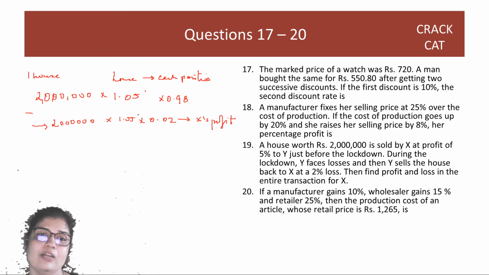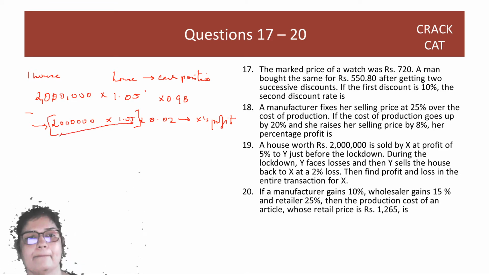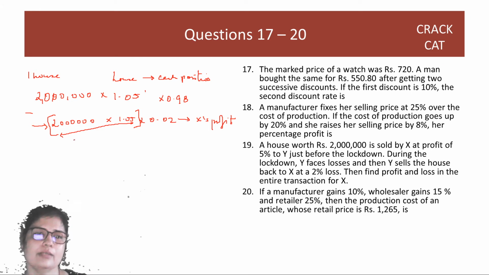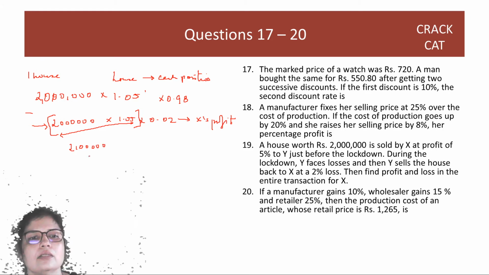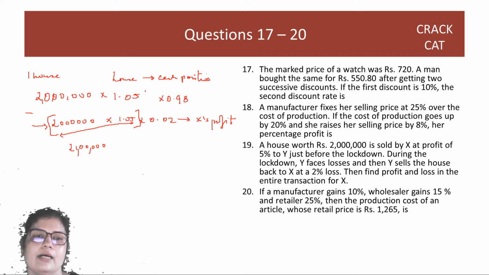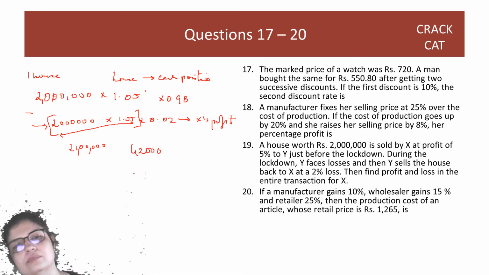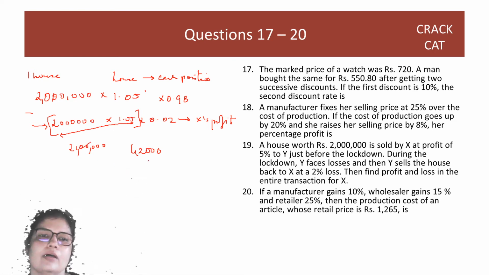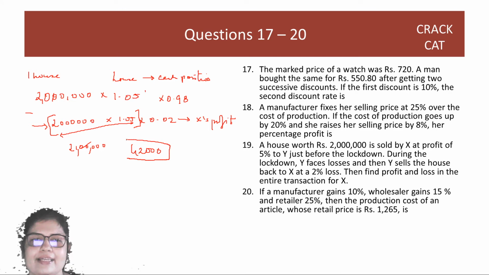How much has Y lost? Y has lost 2% of Y's cost price. This is Y's cost price. So its 2%, if I find 5%, this is 21 lakhs, right? I hope I've got the zeros right. And its 2% is 42,000. You just get rid of 2 zeros. That's the profit that X makes.